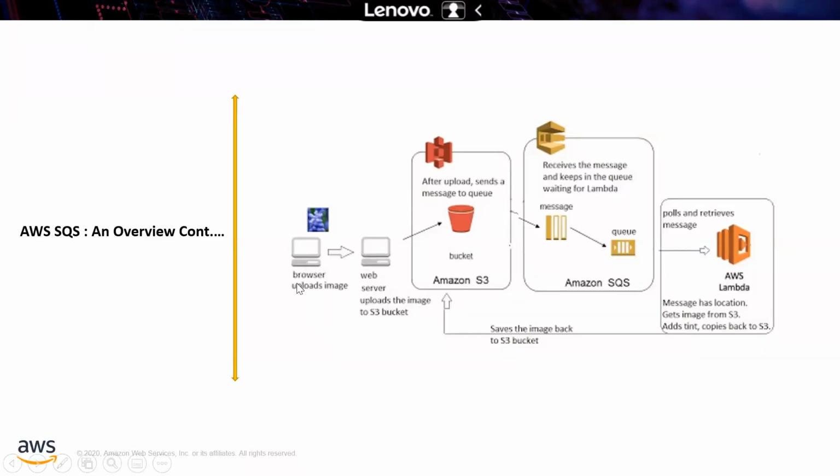You are able to see a small picture over here, and on the laptop or desktop you are uploading an image. The web server attached to your laptop displays that web page whenever you type www or https, and you upload that image. As soon as you click upload, the image is uploaded into the S3 bucket. After uploading into the S3 bucket, it will send a message to the queue, and the queue will receive the message and keep it, waiting for Lambda to process.